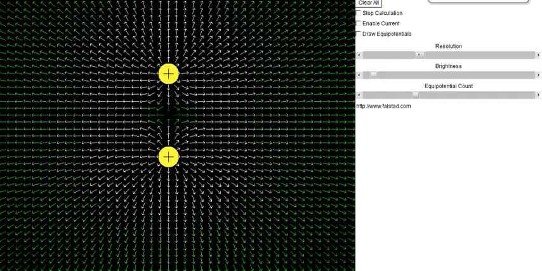If you have, let's say, a positive in the middle, it experiences a force as a result of the top one. It experiences a force as a result of the bottom one. They're going to be in opposite directions. They're going to be equal and opposite, if these charges are equal, that is. And therefore, they're going to balance each other out. So there will be no force. If there's a charge there with no force, then the field must be zero as well. So, right there in the middle, the field is zero. Nothing is affected by it.